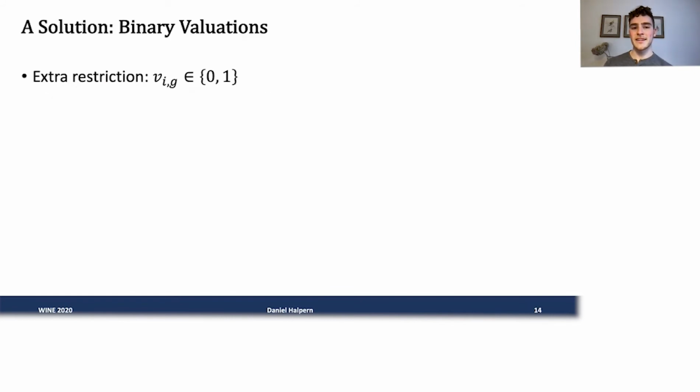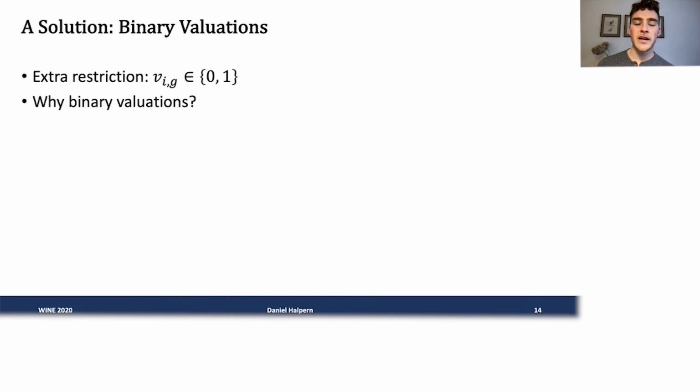So what can we do instead? Well, one possible solution that we consider in this paper is binary valuations. We're going to make the extra restriction that not only are valuations additive, but agents can only report either 0 or 1 for each good.